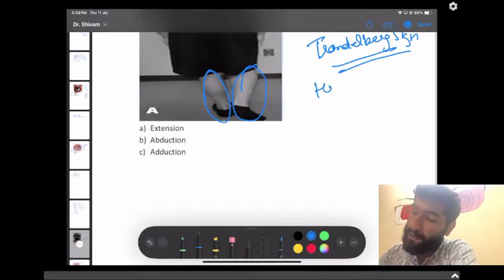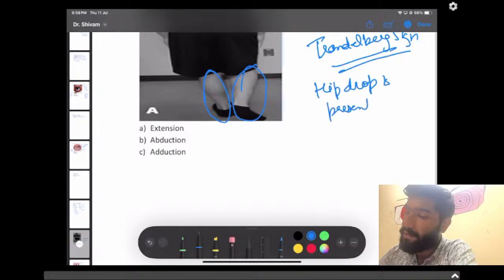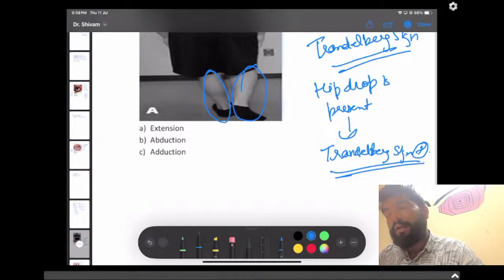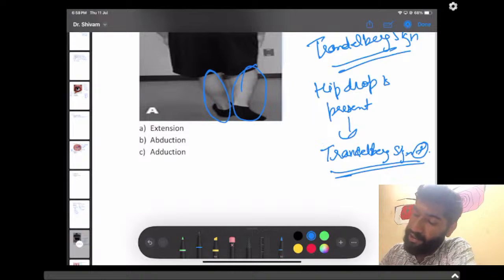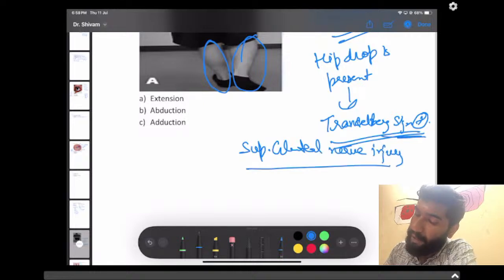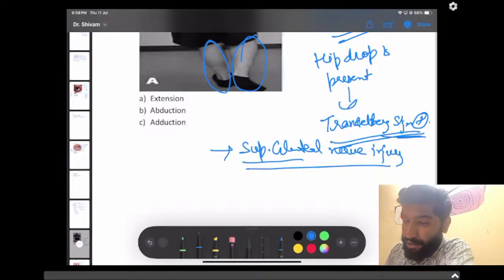If the hip drop is present, then this Trendelenburg sign is positive. And when this sign is positive, we check for superior gluteal nerve injury, because this sign is positive in superior gluteal nerve injury.